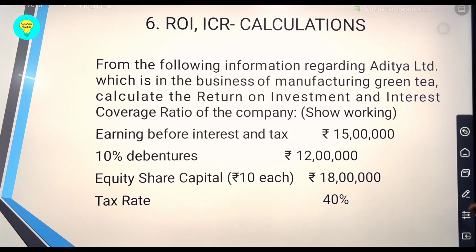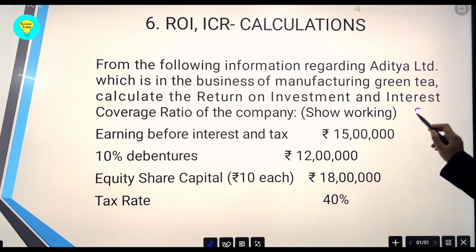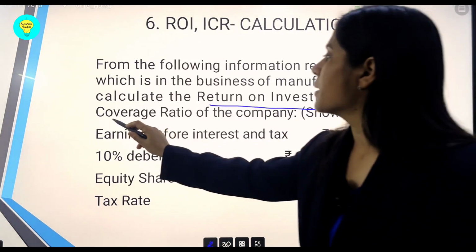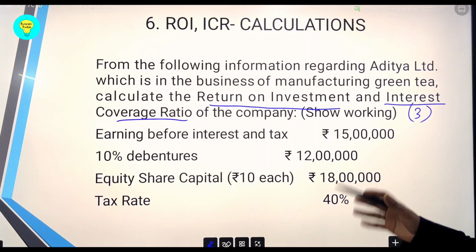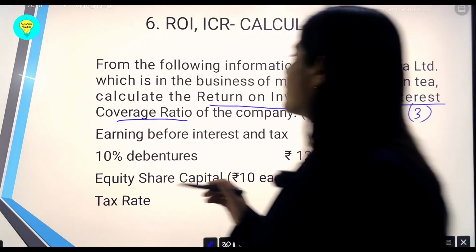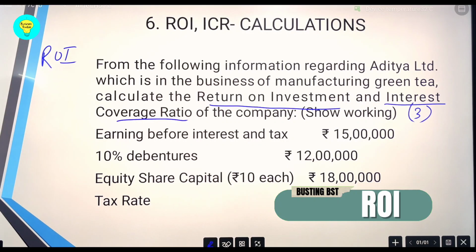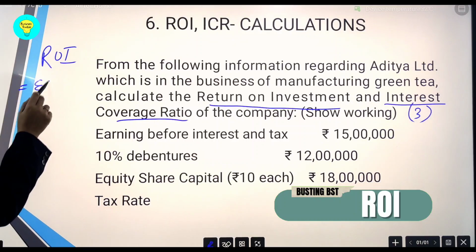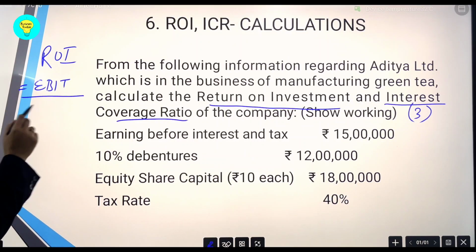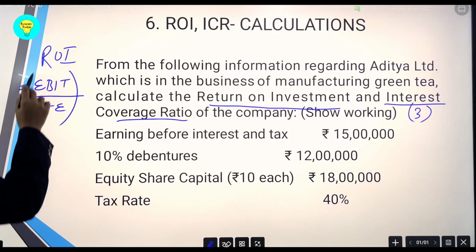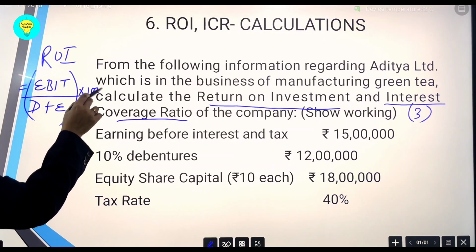Another question, this is a 3 marker this year, students, in the sample question paper, and it has told us to calculate the ROI for the business and also the ICR. The two ratios have been talked about. It seems that it's an accounts paper, but there are very simple calculations as far as ROI and ICR are concerned. So the ROI formula, as we had just seen, is nothing but EBIT upon the total investment, the capital investment, that is D plus E, or the capital structure, and since it is in percentage terms we have to multiply it with 100.